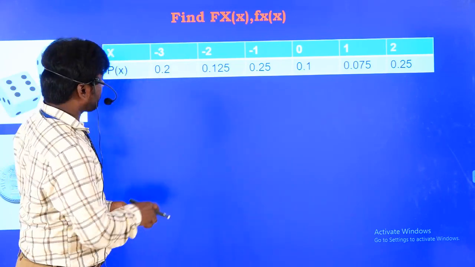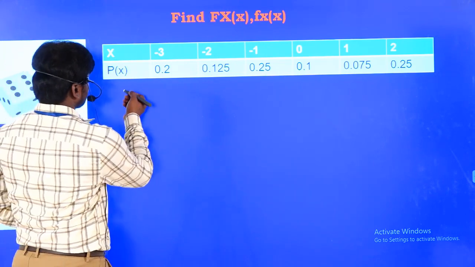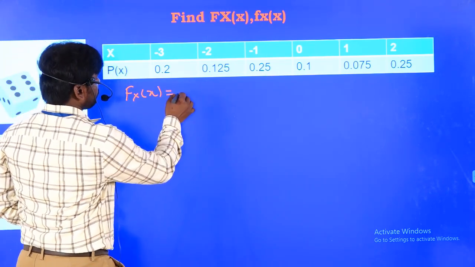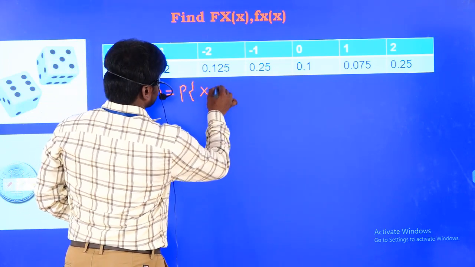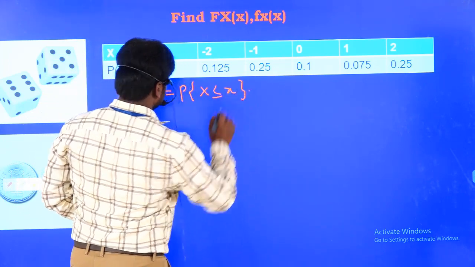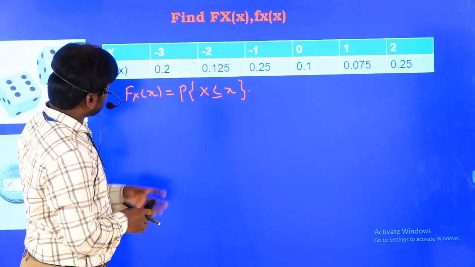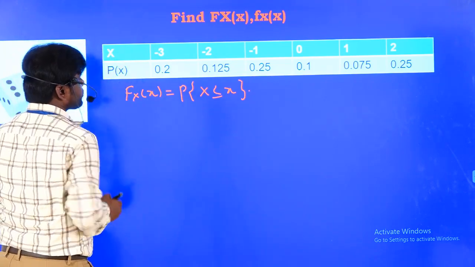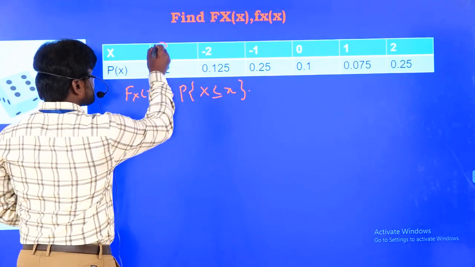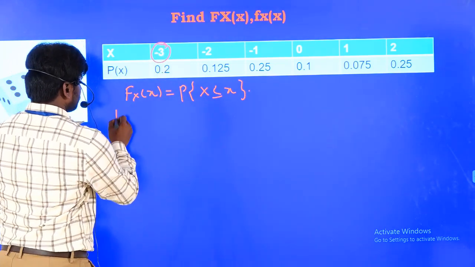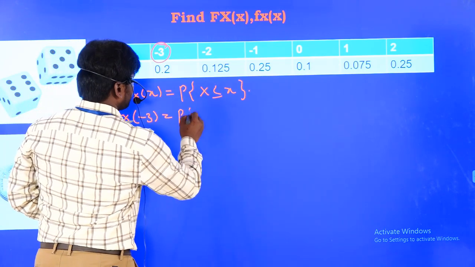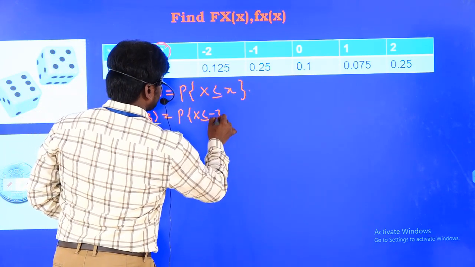So we all know how we are going to calculate capital Fx of x. We know the formula, Fx of x is always equal to the probability of capital X less than or equal to small x. This is what we know. So from this expression only I am going to write. What is the probability distribution function for the first real value, which is minus 3? So I am going to take Fx of minus 3, the probability of X less than or equal to minus 3.